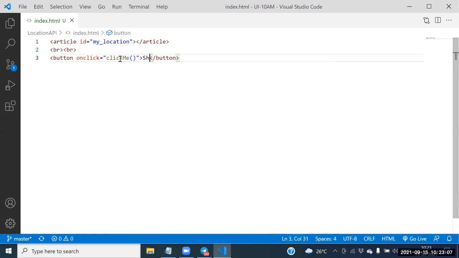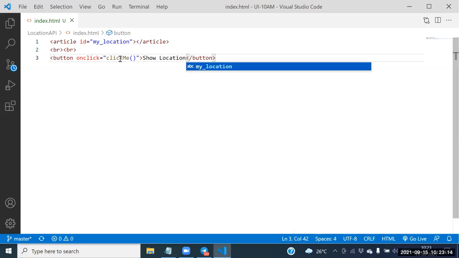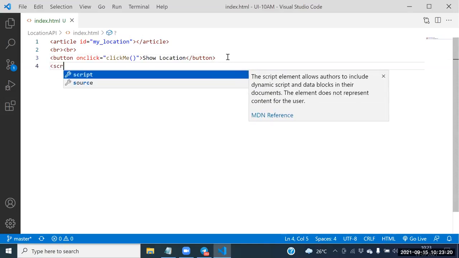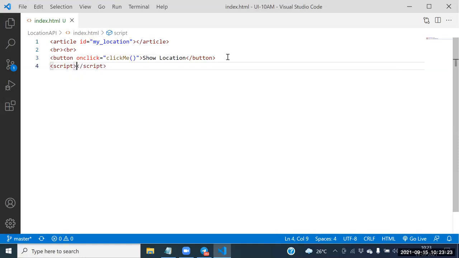Guys, see this one here. Can I go for the show location here itself? Yes, simply we need to go for the show location here. Next one, guys. Here itself, can I take the script tag here? Yes, sir.